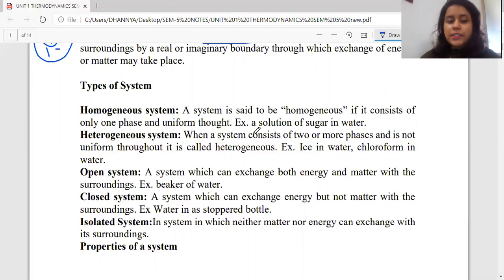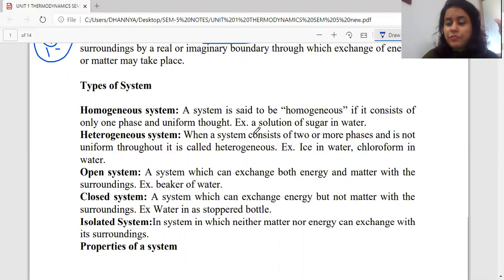The first point is that it is not going to be uniform anyways. So if it is not uniform, it means there are two bifurcating, separating layers associated with it, and this layer is going to easily bifurcate the two different solutions from one another. The common example that we have studied of the heterogeneous system is that of ice in water or chloroform in water. The common example also that we have studied is the dissolving of oil in water, wherein the two different layers can be easily formed or separated. So this was all about the heterogeneous system.